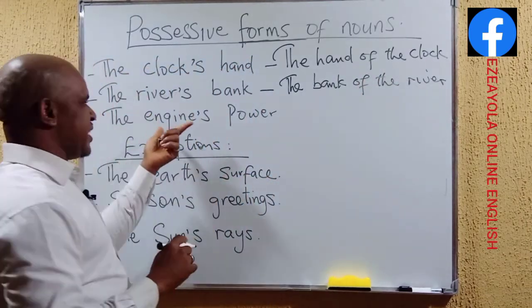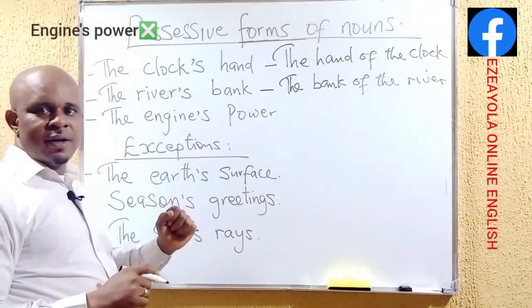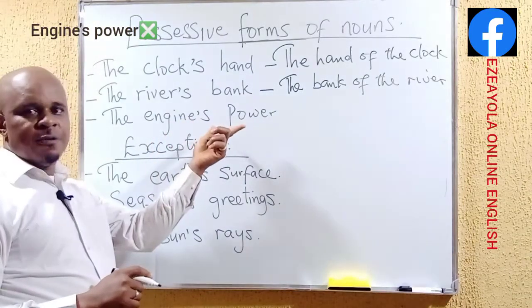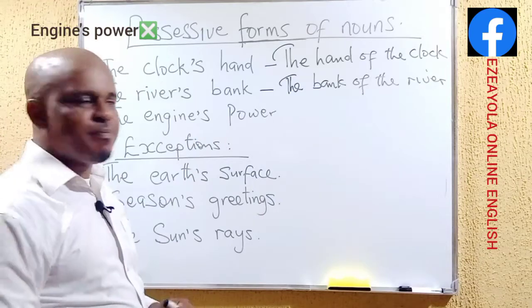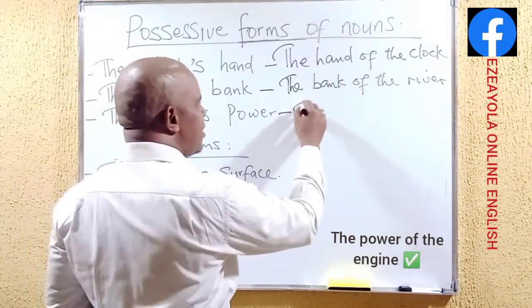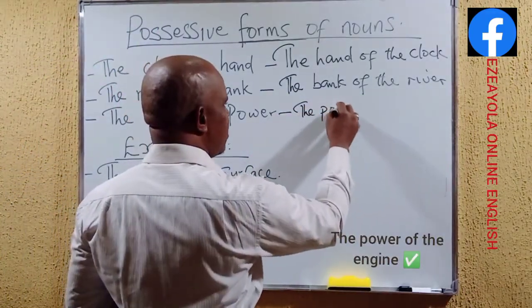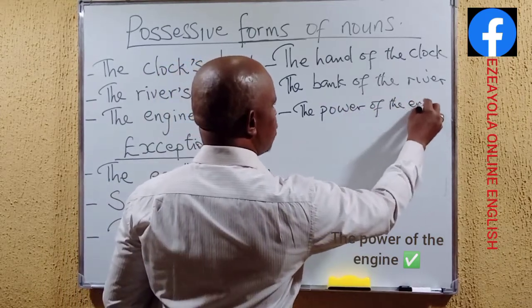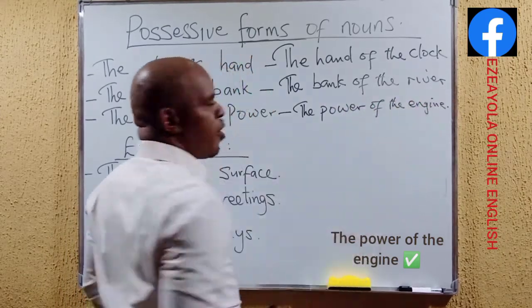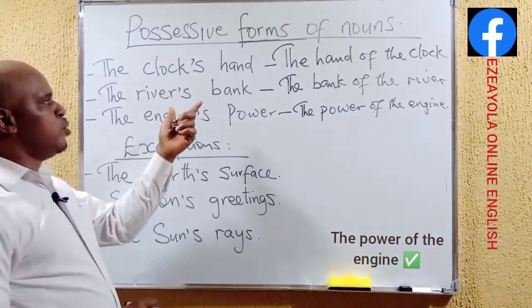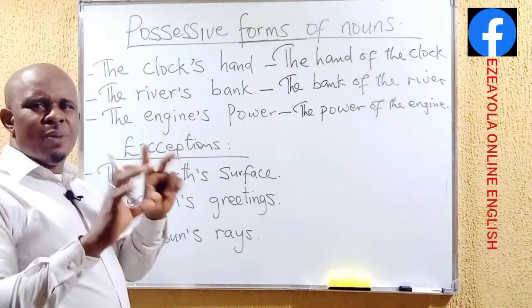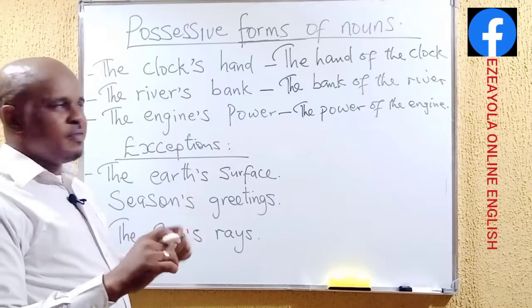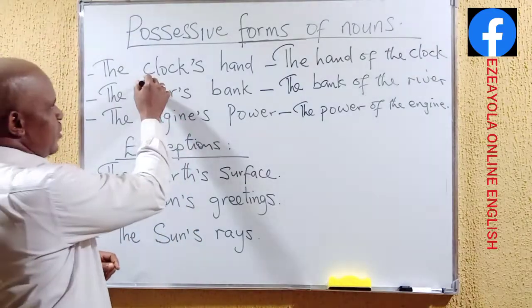And here we have it as the engine's power. The engine doesn't have power. We rather say the power of the engine. All right. But we need to understand what we mean by possessive case of the nouns. Look at this.